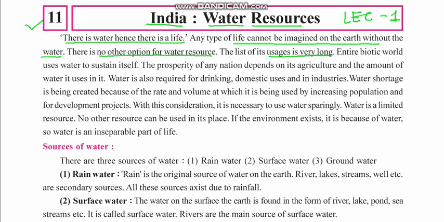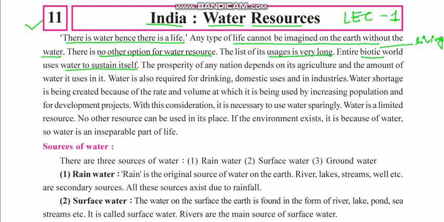Water is used in many ways, like for drinking, bathing, washing, and many other purposes. The entire biotic world is living and uses water to sustain itself. Not only humans but also animals, insects, birds, and all kinds of animals need water for their maintenance and living.